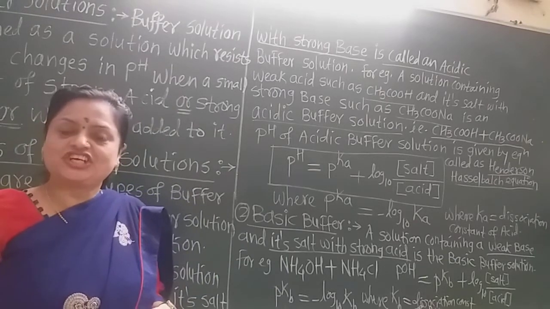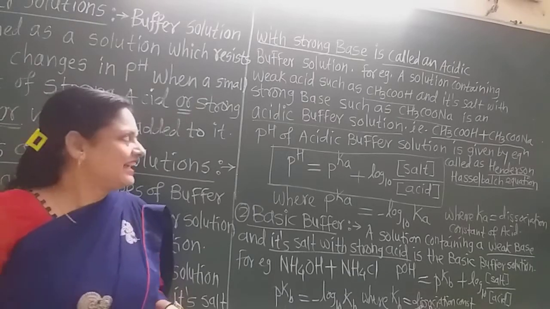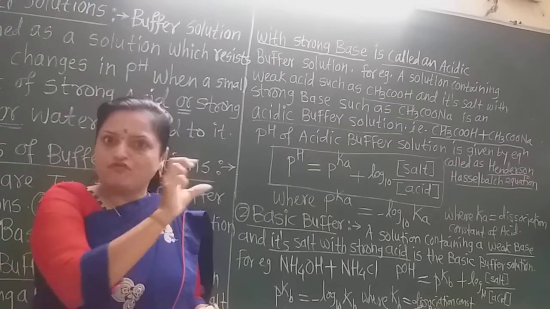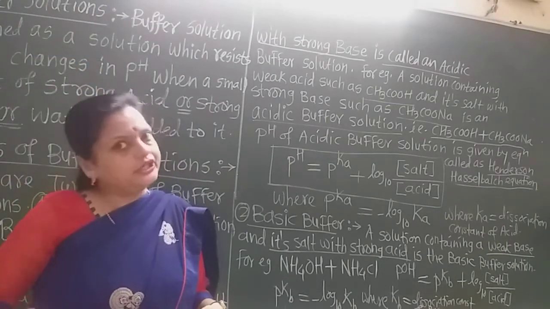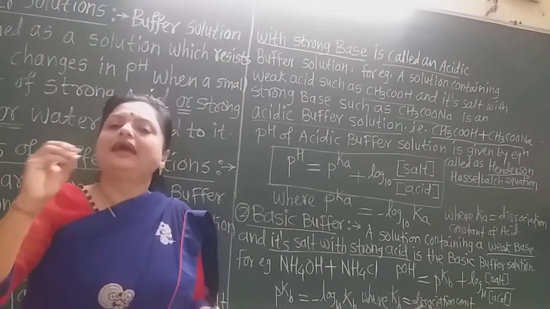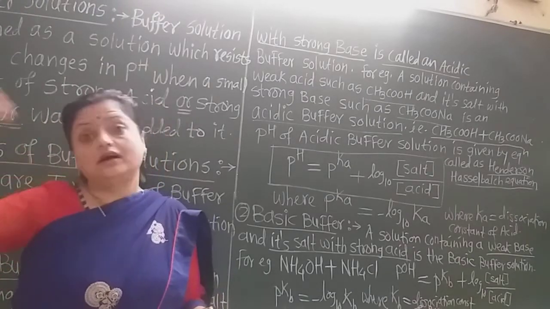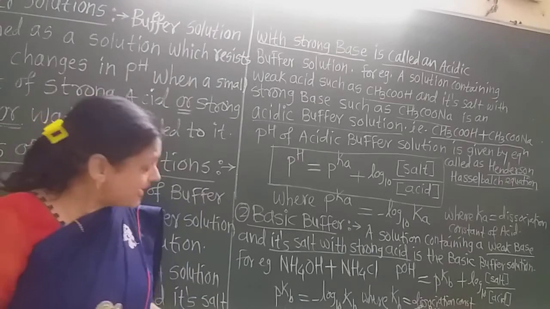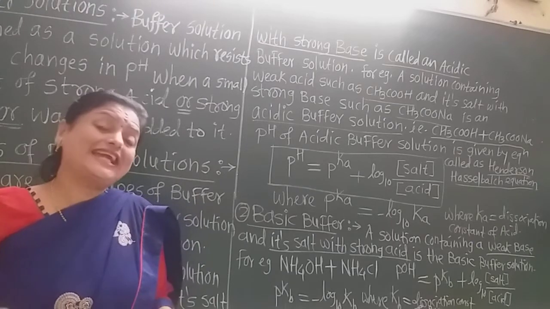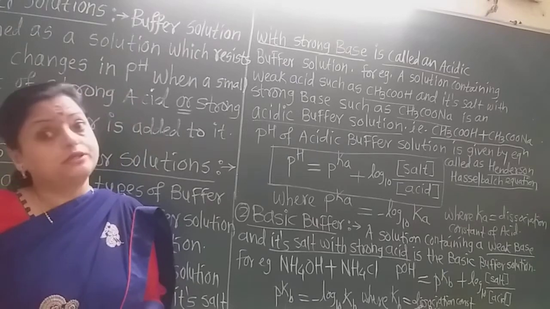As the name suggests, the pH of this basic buffer is definitely more than 7, as the pH of acidic buffer will be in the range of 1 to 6.9, because pH 7 is the neutral solution, and 7.1 to 14 is the pH of the basic solution. So as the name is basic buffer, definitely the pH is more than 7, and the pOH values will also be calculated for the buffer solution.